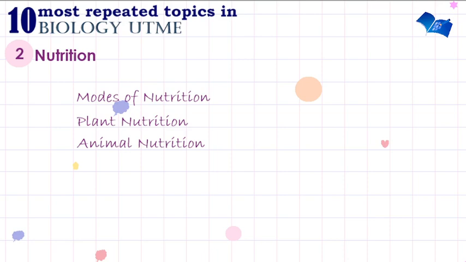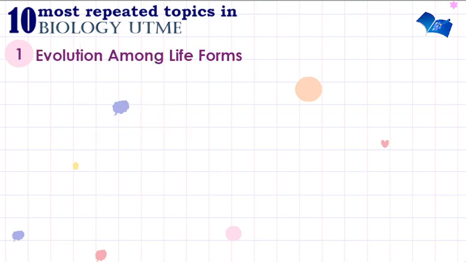And now, the last and the most repeated topic in biology UTME is evolution among life forms. Basically, even if you open your textbook, this is the first part of your textbook. When you're reading biology, this is the first thing you have to meet, because once you have known these, getting to understand biology will be very, very easy for you, because once you have known the 5 kingdoms of life: kingdom Monera, Protista, Fungi, Plantae, and Animalia.